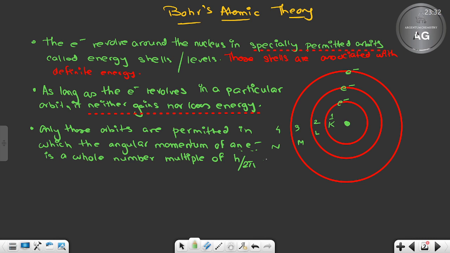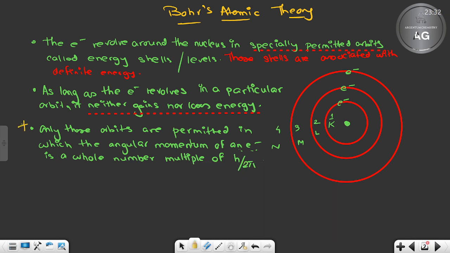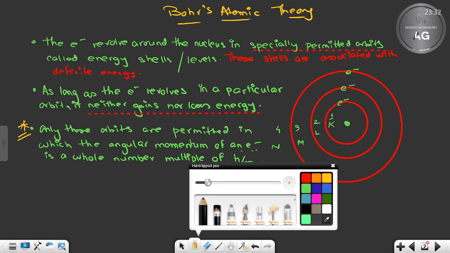This is the most important postulate of Bohr's atomic theory. Very, very important.